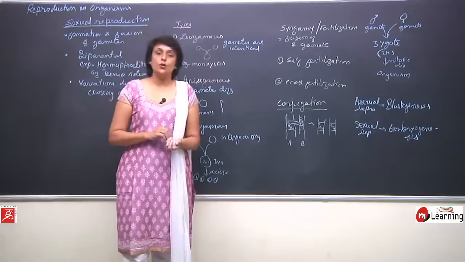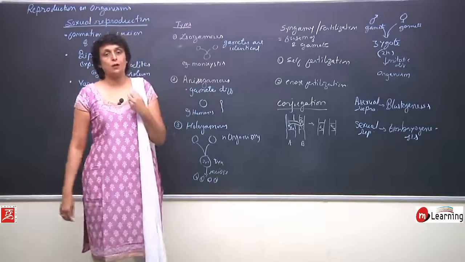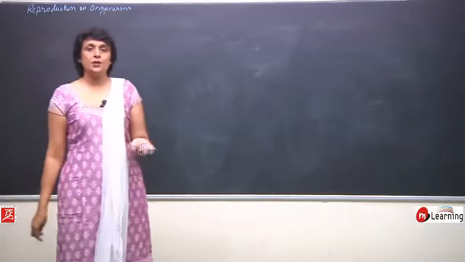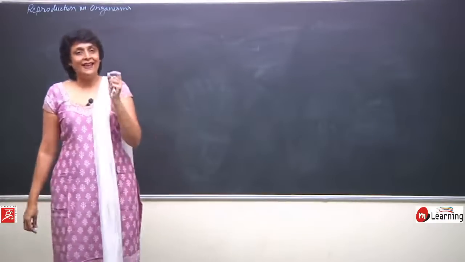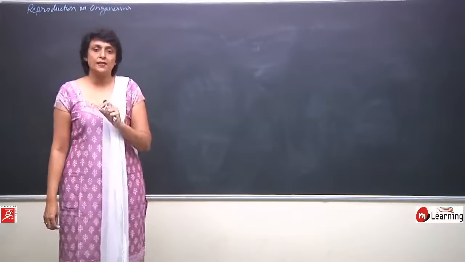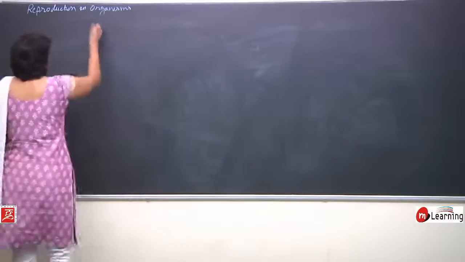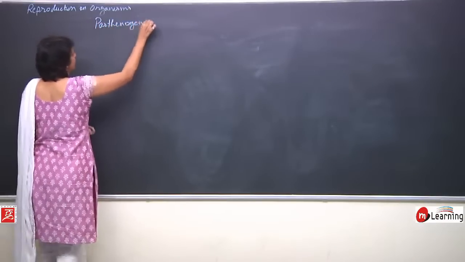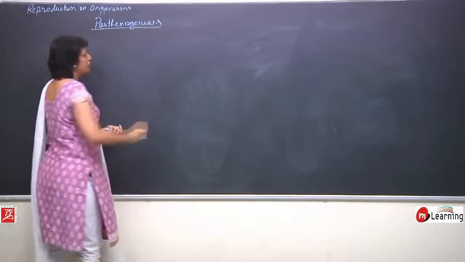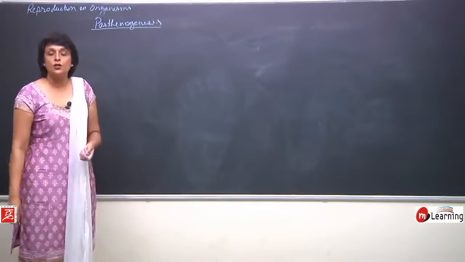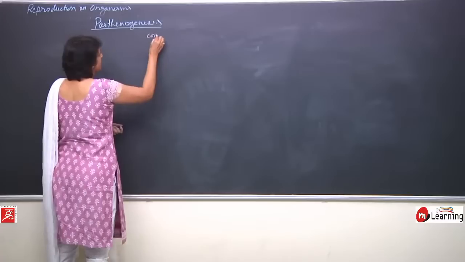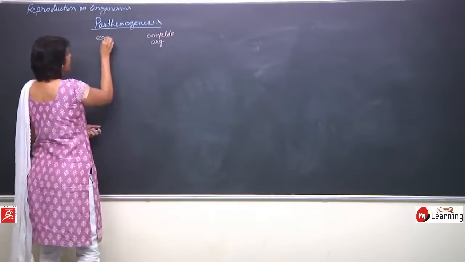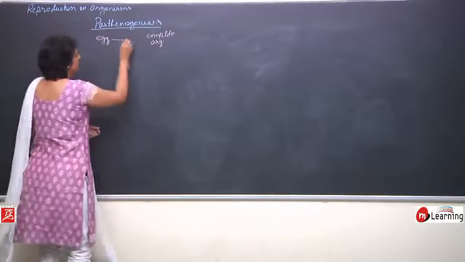Some organisms show a different method of reproduction. So, let us talk about parthenogenesis now. Parthenogenesis basically means that the egg gives rise to an organism without fertilization. This process involves formation of a complete organism from an egg without fertilization.